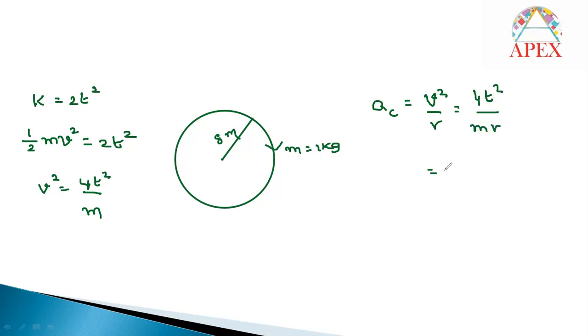Now you can substitute the values: 4 into the time given, 2 seconds. They are asking us to calculate centripetal acceleration. So 4 into 2 square by mass, which is 1 kg, and the radius is 8. So finally how much will it be? 4 into 4, 16 by 8. This is 2. For acceleration the unit is meter per second square. Finally, the centripetal acceleration is 2 meter per second square.